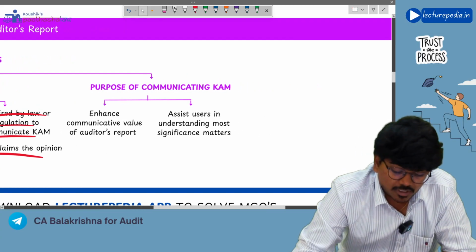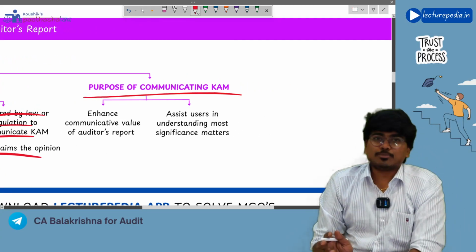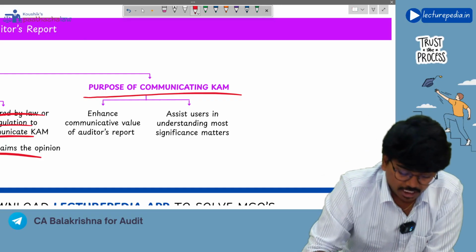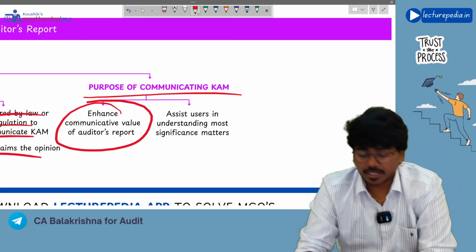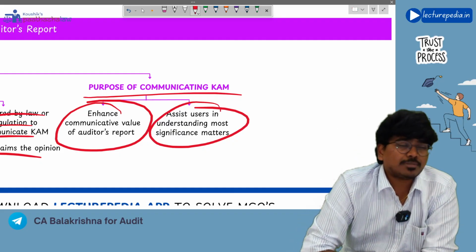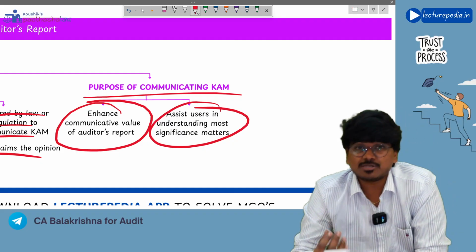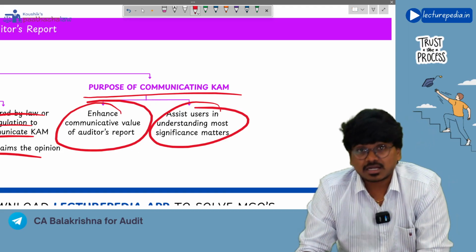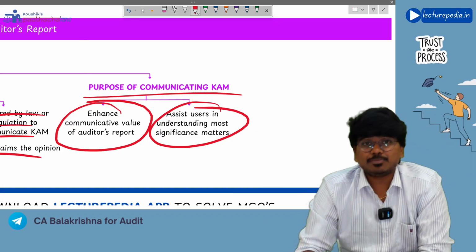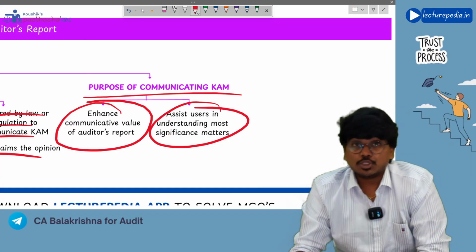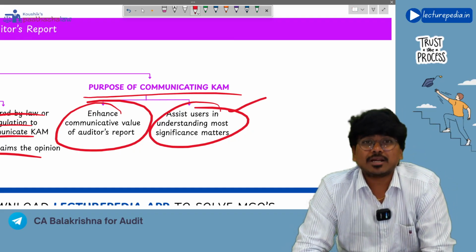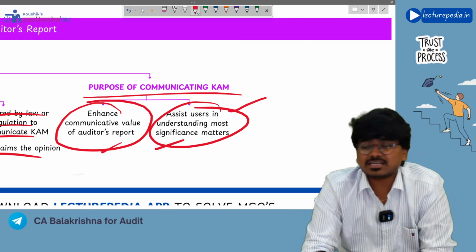Next, purpose of communicating CAM. See, the reason why you are communicating the key audit matter is to enhance the communicative value of the audit report, and also assist users in understanding the most significant matters. In key audit matter, you are communicating those matters that are very much significant for the current period audit to users, right? So users can get to know about those matters through the key audit matter paragraph. These are the two reasons why you are communicating CAM. Understood?